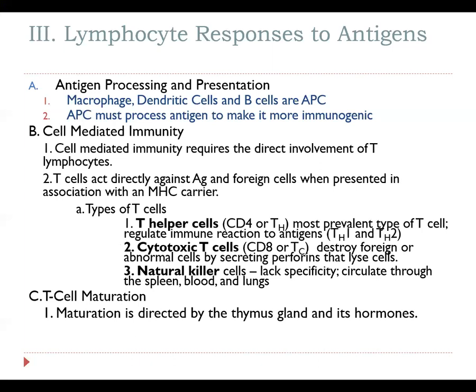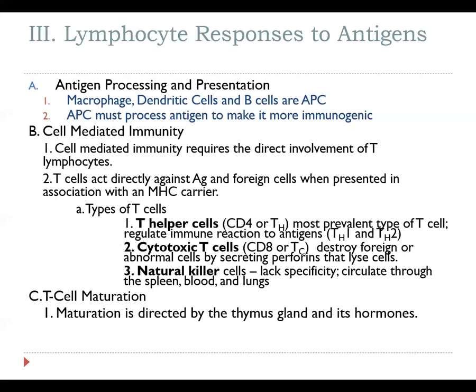Cytotoxic T cells are known as CD8 cells. CD8 because of the specific marker found on their cell surface. They are known to destroy foreign or abnormal cells by secreting perforins that lyse the cell. So they do have a direct attack associated with them, but only after activation by an antigen-presenting cell. We will discuss this process later in the chapter.